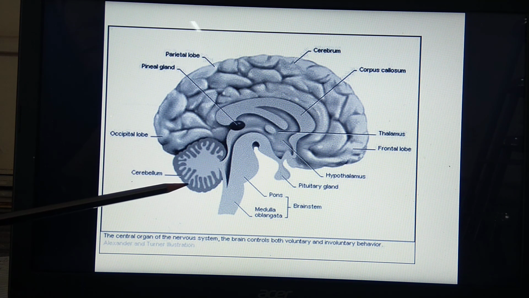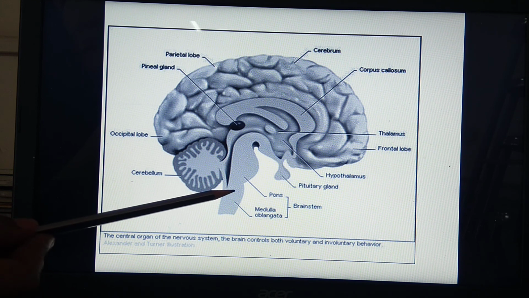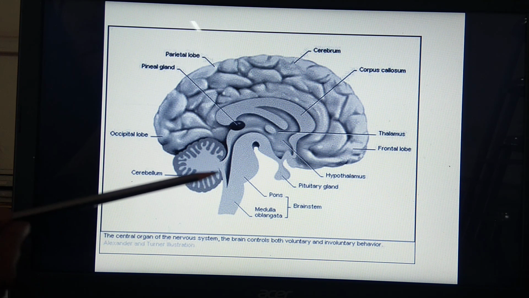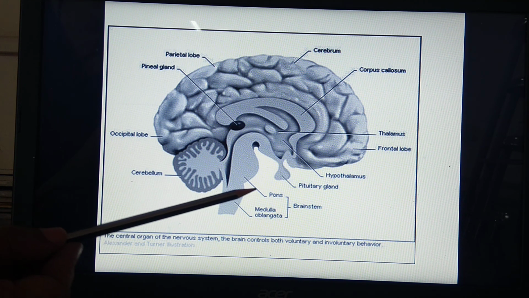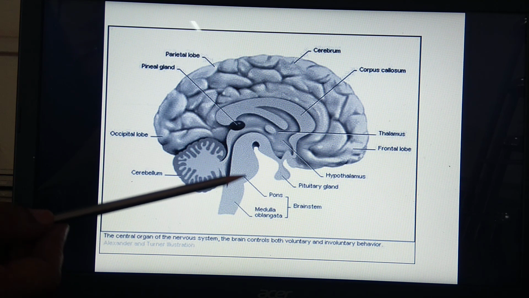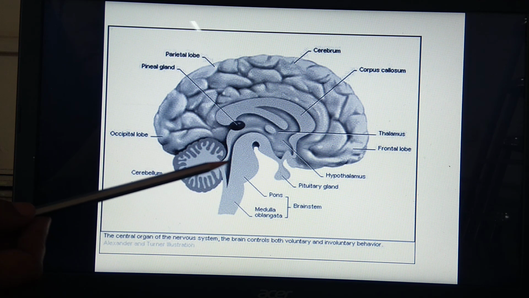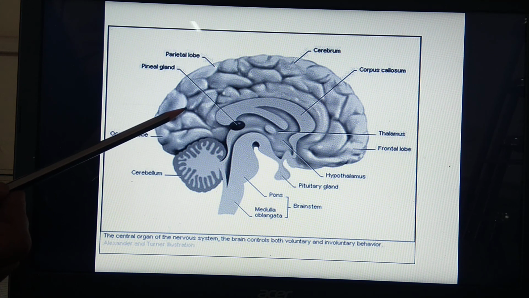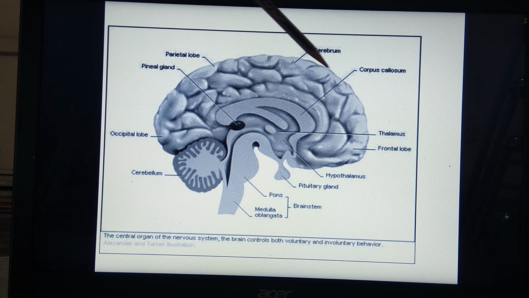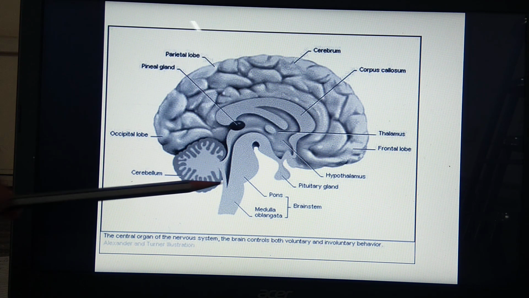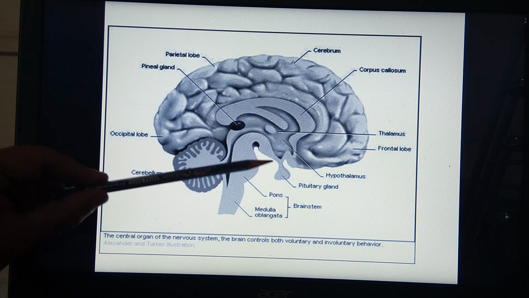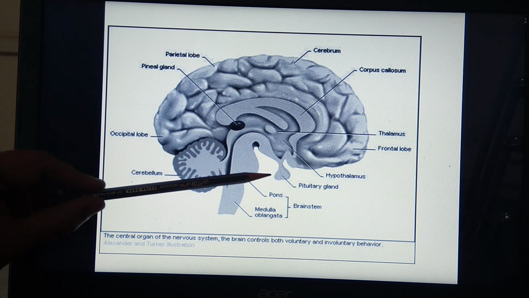So this is the cerebellum, this is the medulla oblongata, and in front of the cerebellum you can see the pons varolii. So these three parts together constitute the hindbrain. This upper region, starting from this to this, constitutes the forebrain. And for the midbrain, only this much is the part which constitutes the midbrain.